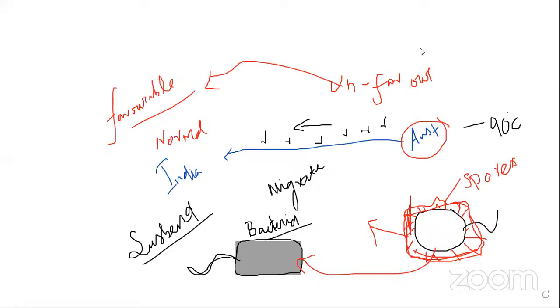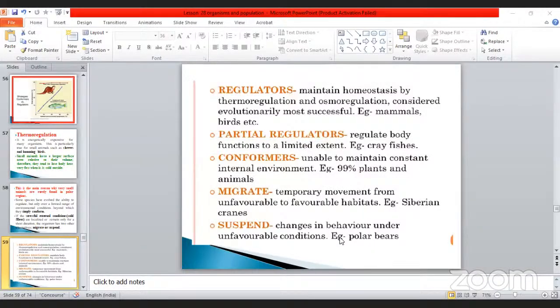Okay, my dear, see the next one. This is the change in behavior under the unfavorable condition. For example, polar bears. I gave bacteria as an example, but in this category, polar bears undergo hibernation. What is the meaning of hibernation, my dear? Any idea? No, sir. After dinner, what will you do?